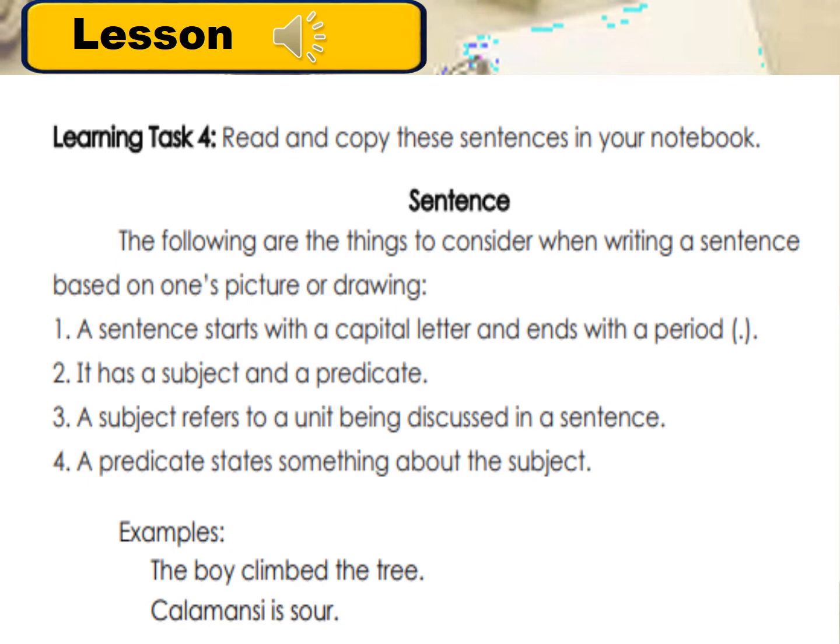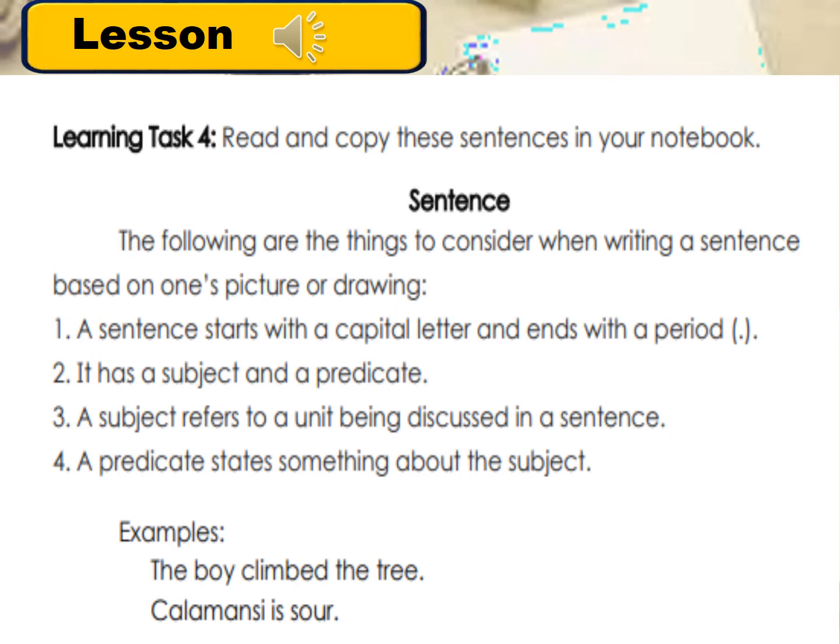Number 4. A predicate states something about the subject. It means that the predicate tells what the subject is about. Let's read the examples of sentences. Number 1. The boy climbed the tree. What is the subject here? Yes, the boy. Why? Because this is the one being discussed or talked about in the sentence.